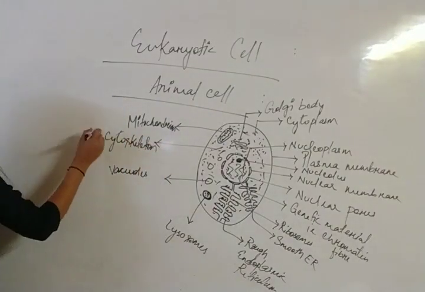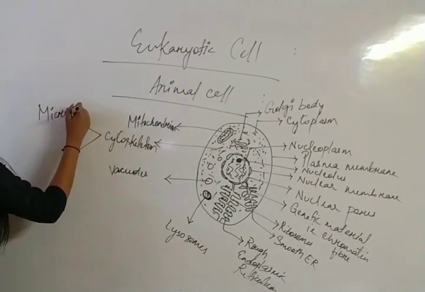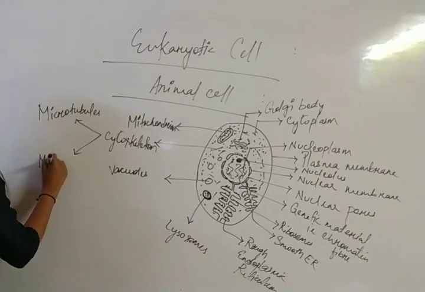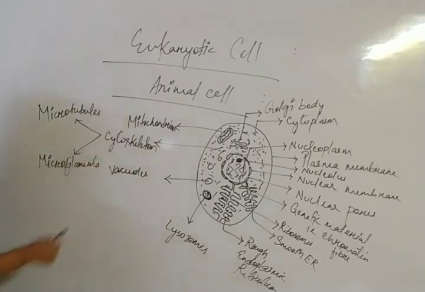Cytoskeleton. And this cytoskeleton is of two types. One is microtubules, and another one is what? Microfilaments. Okay, it is microtubules and it is what? Microfilaments.